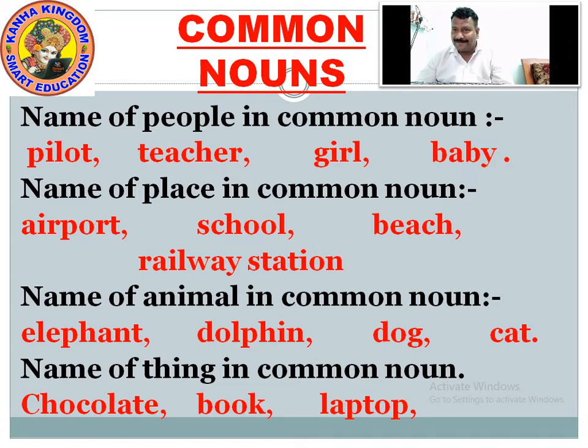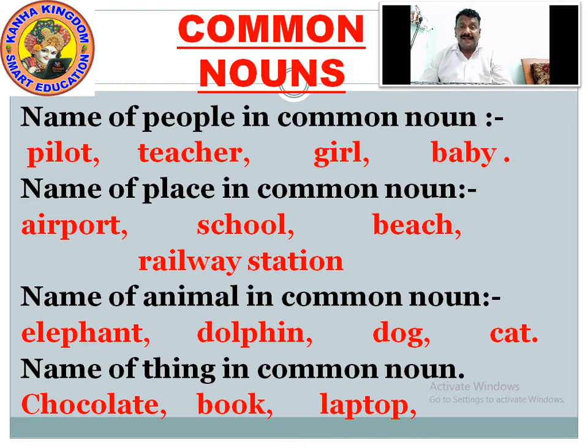Your favorite subject, yeah. So, name of thing in common. That's book. Laptop. Laptop is in common use. This is a general name of things in common noun. Name of people in common noun is pilot, teacher, girl, baby. Name of the place in common noun is airport, school, beach, railway station. Name of animal in common noun, that's elephant, dolphin, dog, cat. Name of thing in common noun, that's chocolate, book, laptop.